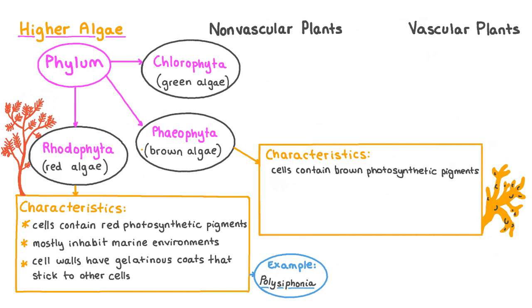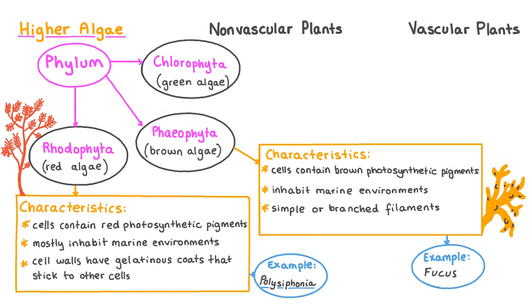Phaeophyta are more commonly known as brown algae, and they have cells containing brown photosynthetic pigments and therefore appear brown. They also inhabit marine environments and can have simple or branched filaments. An example organism of a brown algae is Fucus.